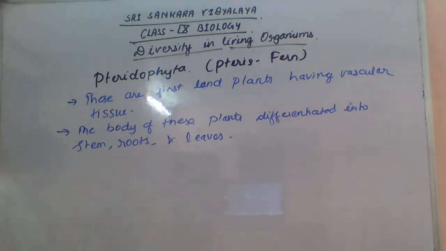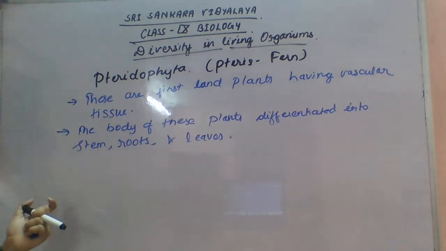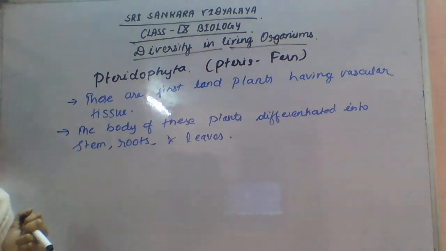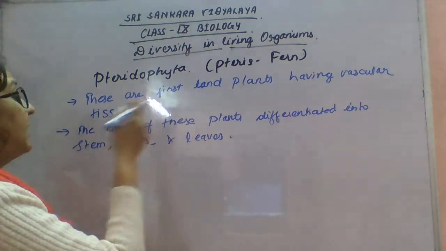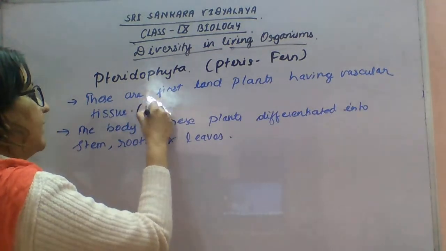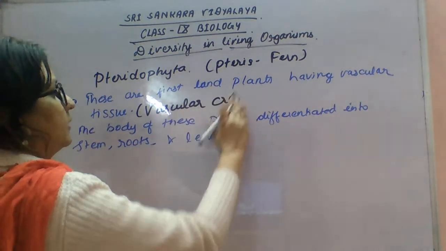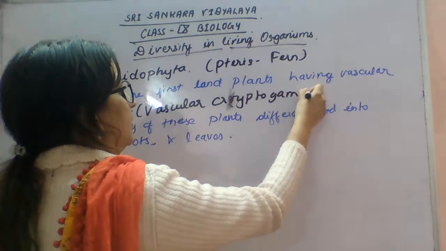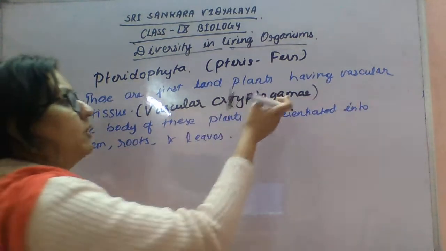As well, they have specialized tissue for conduction of water and food, called vascular tissue, xylem and phloem, and therefore they are called vascular cryptogams.